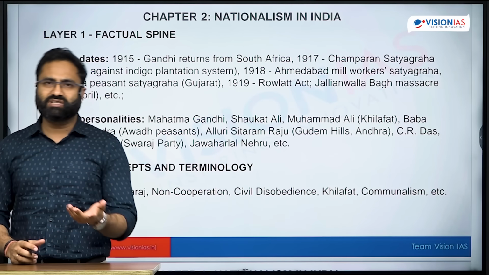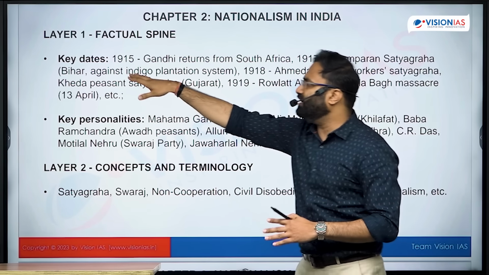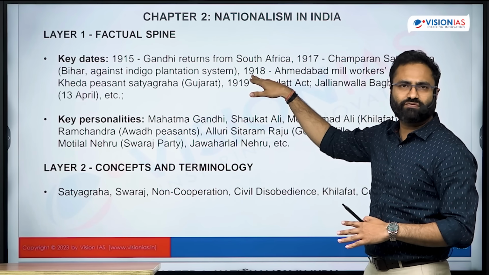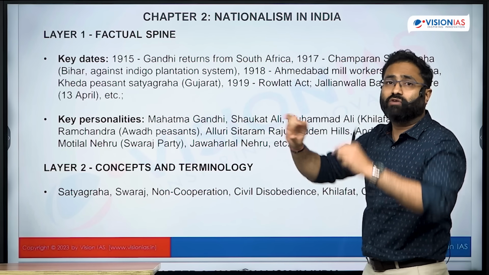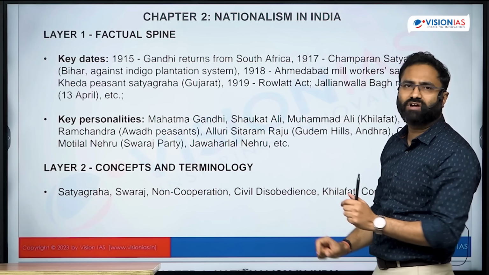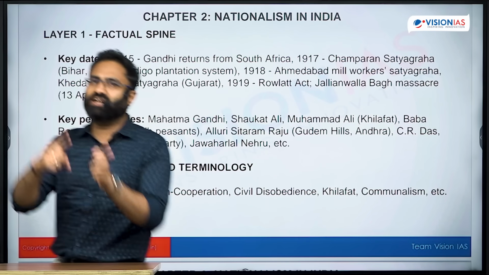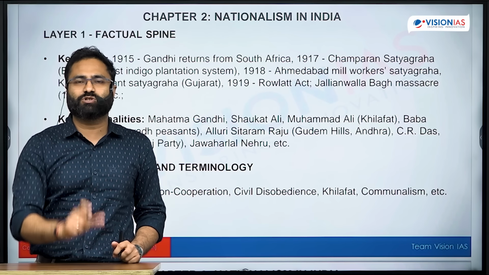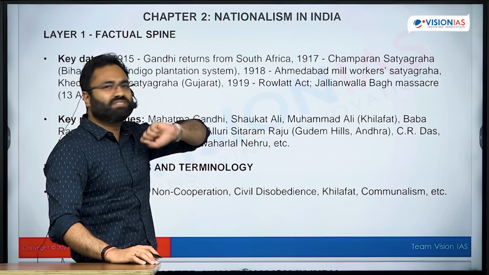So this nationalism in India now specifically talks about how there were different things that eventually led to the rise of nationalism in India. Now in the factual spine there were key dates like Gandhiji's return from South Africa, his experiments in South Africa, and then his arrival in India in 1915. Why that was a significant event, and how you should relate with each and everything that we are talking about. 1917 Champaran Satyagraha. Why that movement was there and how that particular movement was significant from the perspective of the rise of nationalism in India. 1918 Ahmedabad Mill Workers Satyagraha.